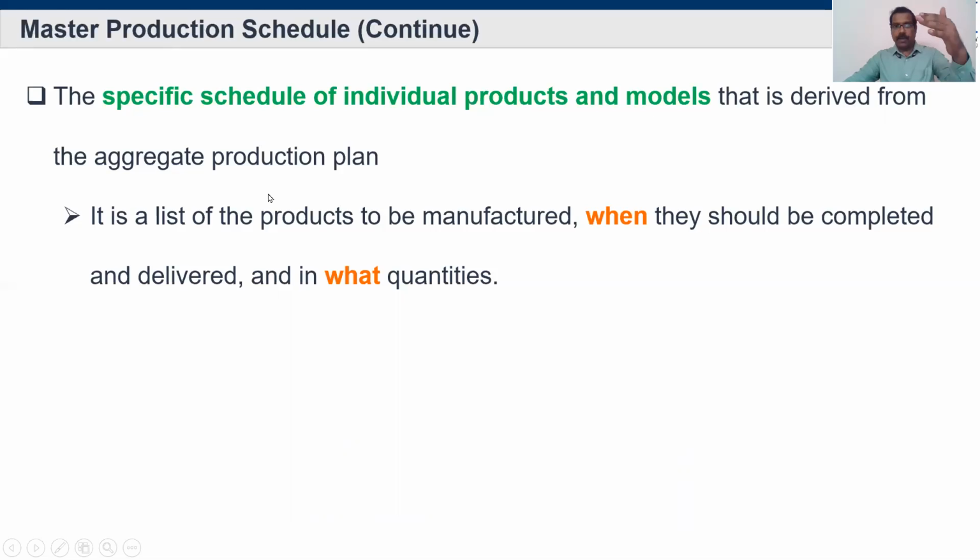Aggregate production planning is the bigger one, and under it the specific schedules of individual products and models are derived. It is a list of products to be manufactured. We should also know when we have to manufacture a particular model and what quantity we are going to make. This can be understood from the master production schedule.